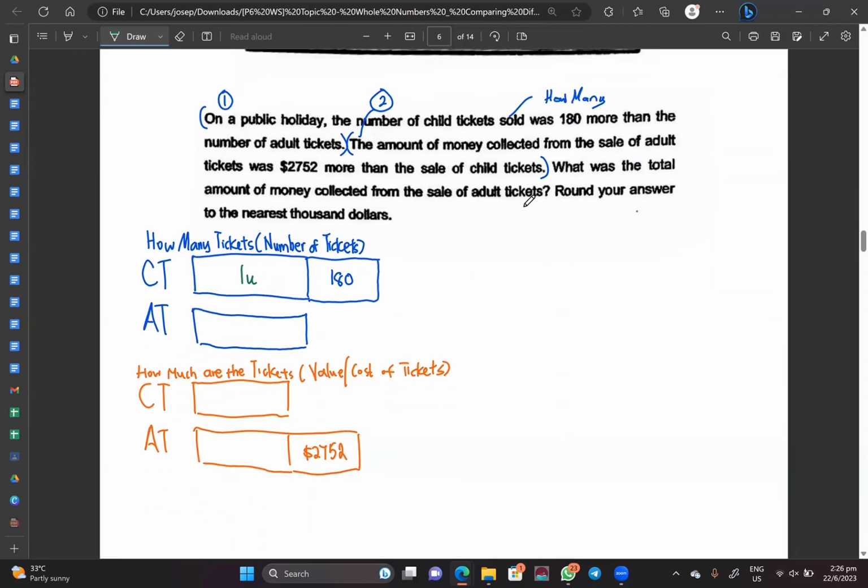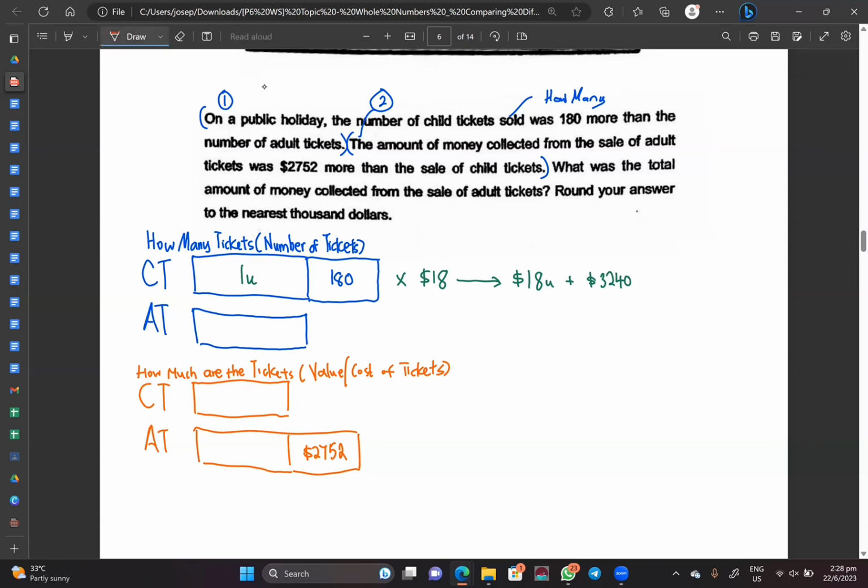But I don't have that. So the only way I can do it is I still times $18 because one child ticket is $18, correct? I do not know the exact amount, but I know it in units, and that is okay. Let me give you another example to solidify this point. Let me just write it out first. I'm going to do $18 times the 1 unit, and that gives me $18 unit. And then after that, I'm going to do $18 times the 180, and that gives me 3,240. So over here, I just plus 3,240.